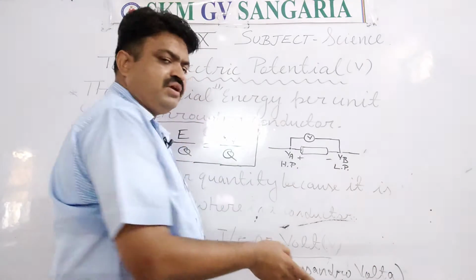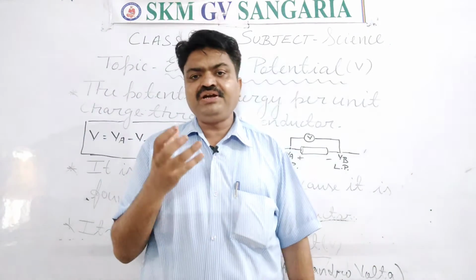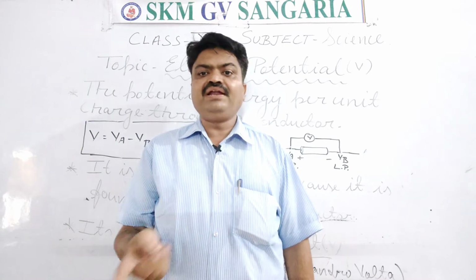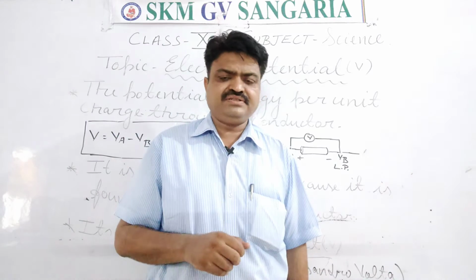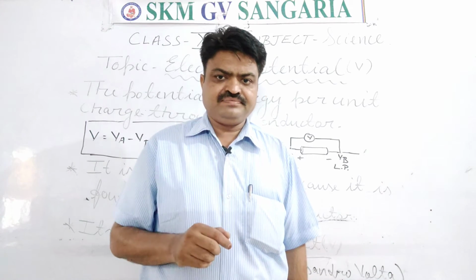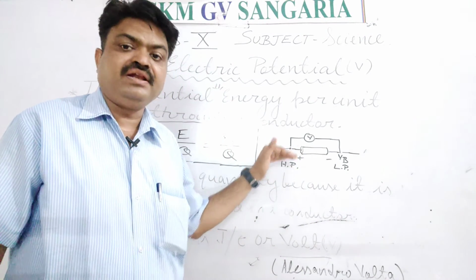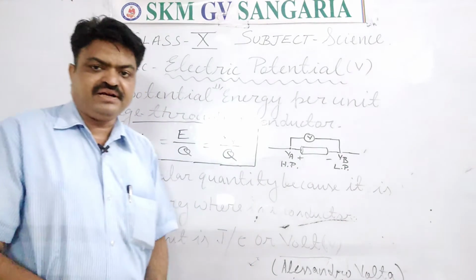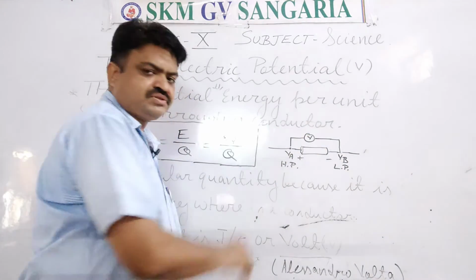Now, potential difference or electrical potential we measure with the help of one device, student. Like electric current is measured with the help of a device known as the ammeter, potential difference or electric potential is measured with the help of a voltmeter, student.